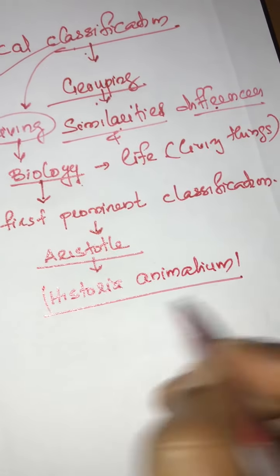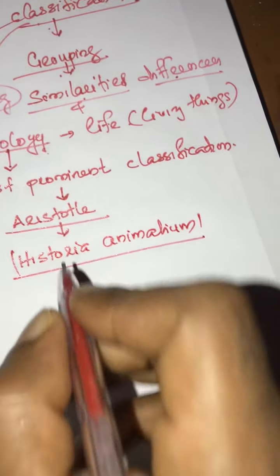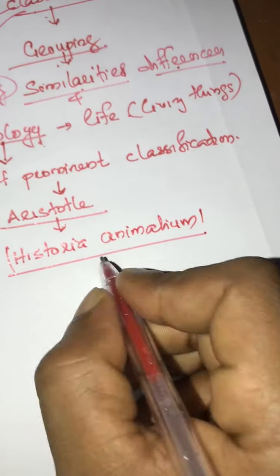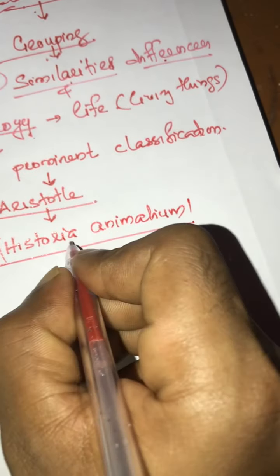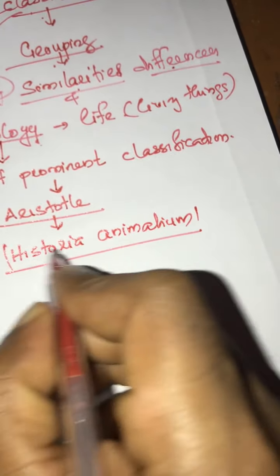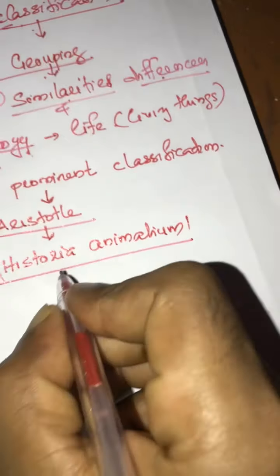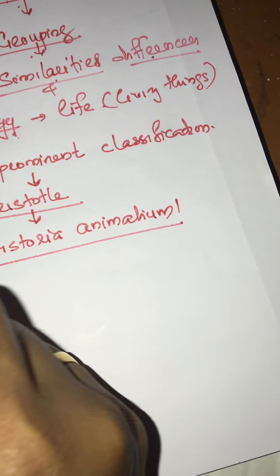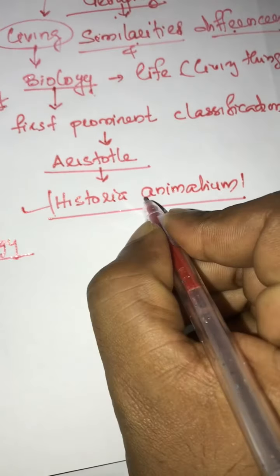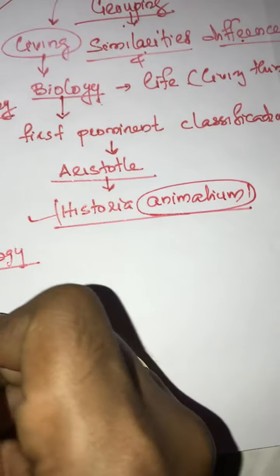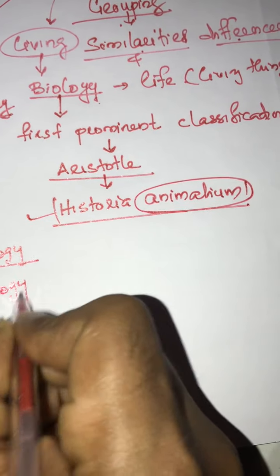It was the first textbook in biology. He introduced his system of classification in this textbook. He is called the father of biology, and since this textbook is mainly based on animals, he is also called the father of zoology.